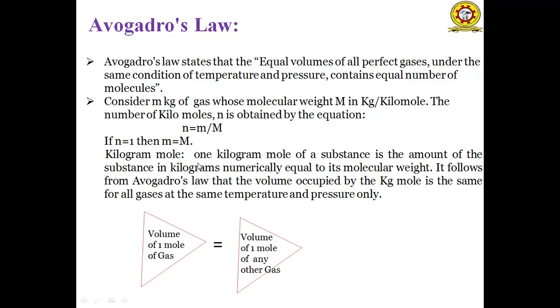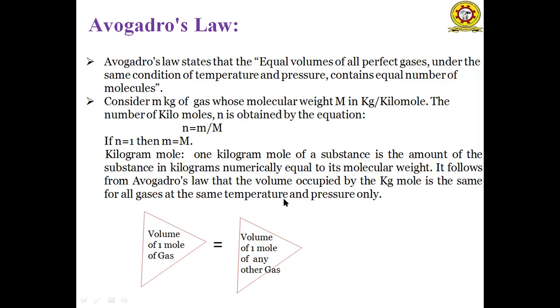That is the kilogram. So 1 kilogram mole of a substance is the amount of the substance in kilograms numerically equal to its molecular weight. It follows from Avogadro's law that the volume occupied by the kg mole is the same for all gases at the same temperature and pressure.